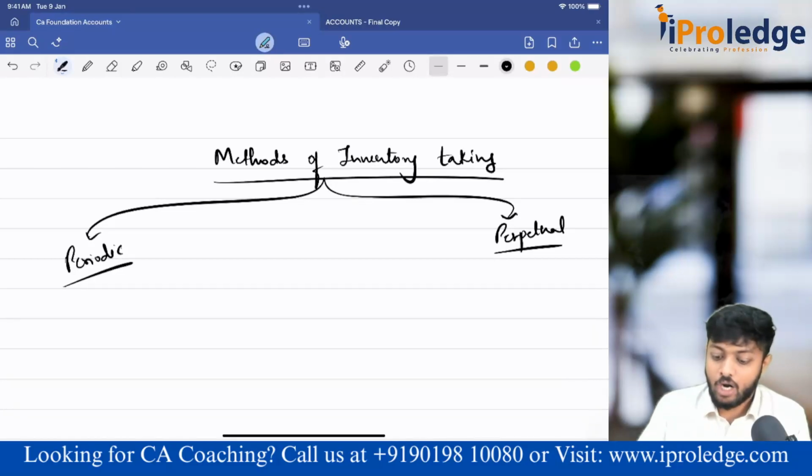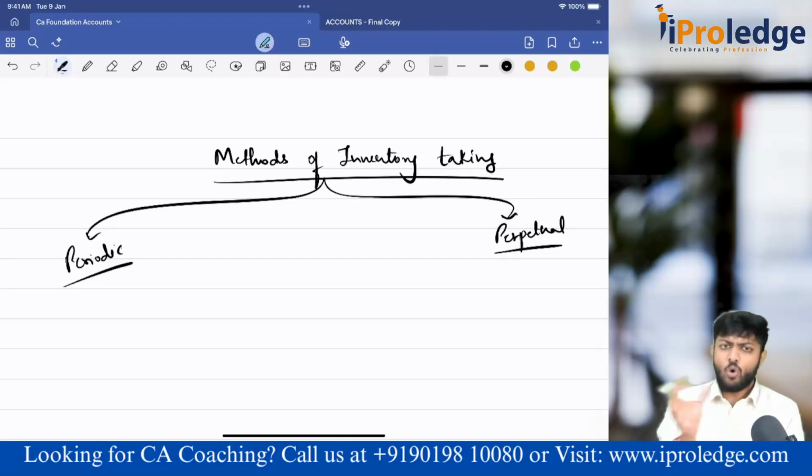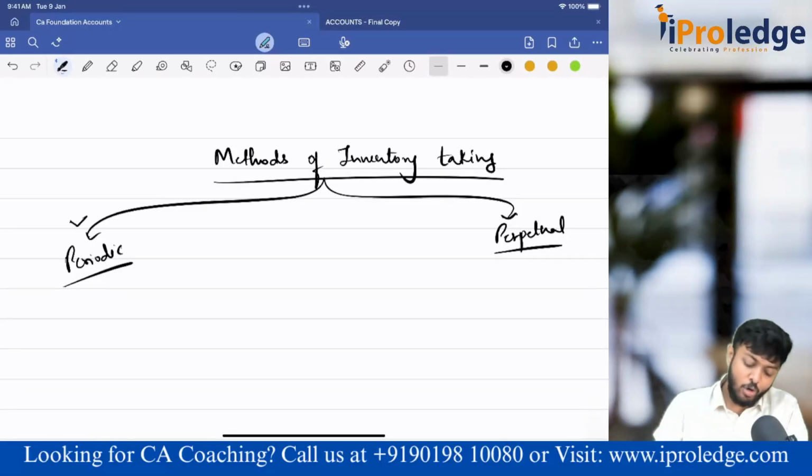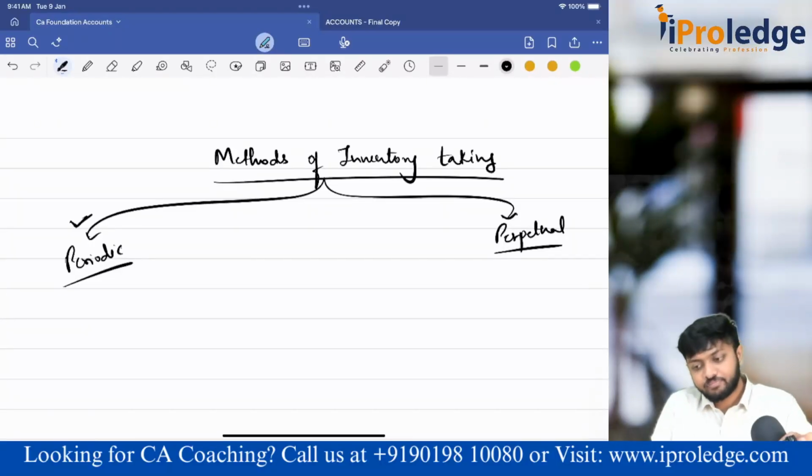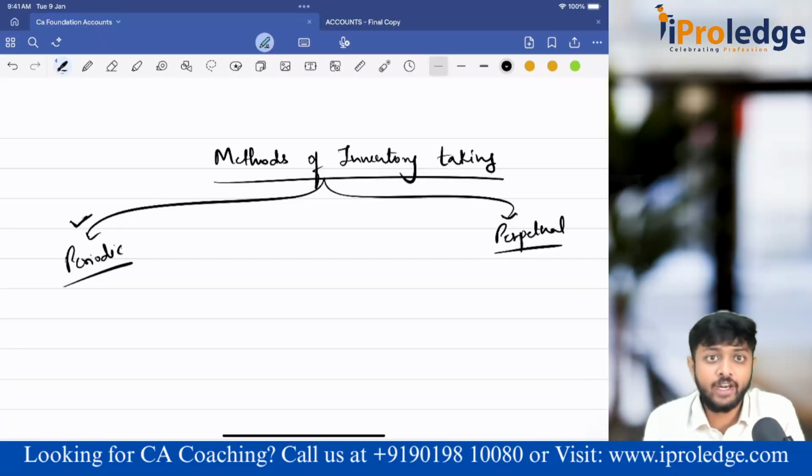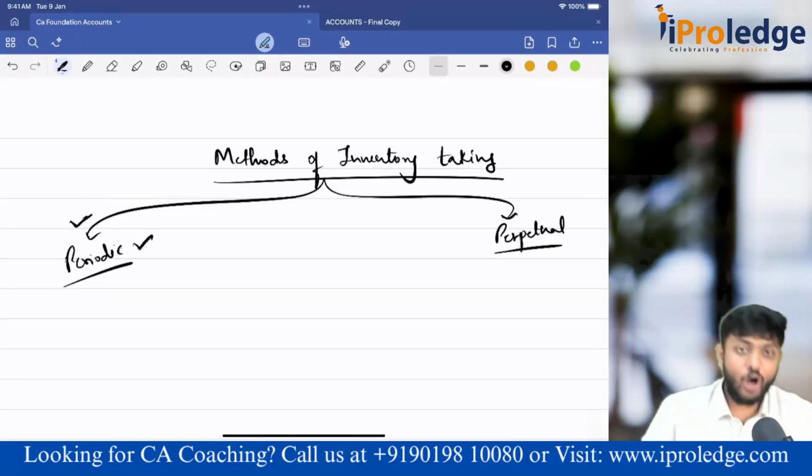Till now, how did inventory valuation happen? The assumption that we are having here in the first method, periodic, is that the closing stock detail is not maintained in the accounts. The closing stock is not recorded in accounting software. That means in your accounting software you are recording only purchase and sales. Is closing stock detail there? No. For closing stock, you have to go down to the godown and count it. Then only you will come to know about closing stock. Your accounting software is not maintaining it. That is called periodic basis.